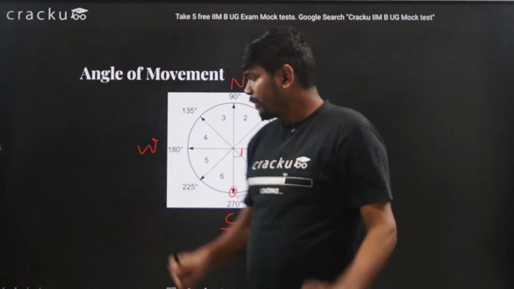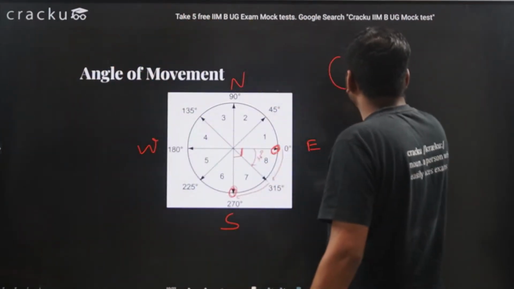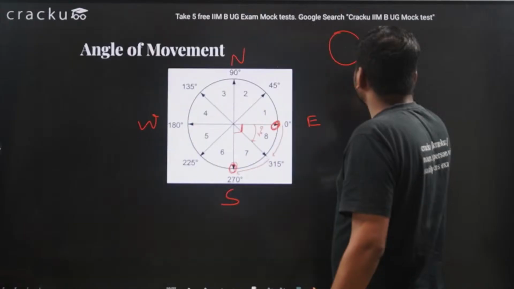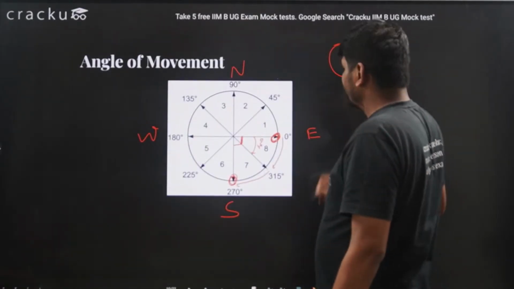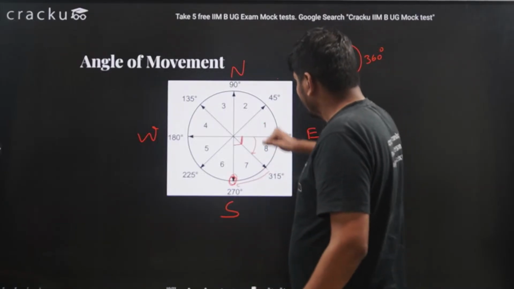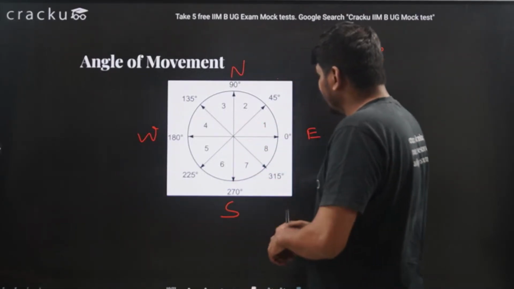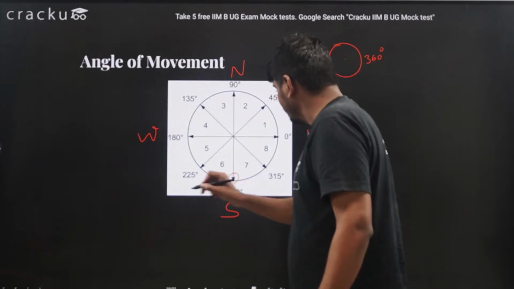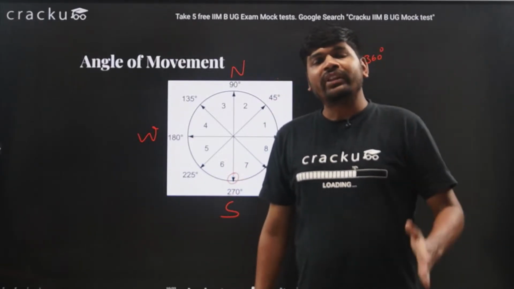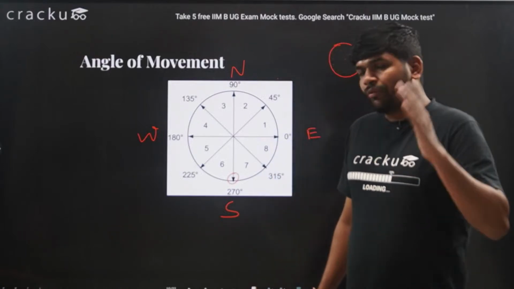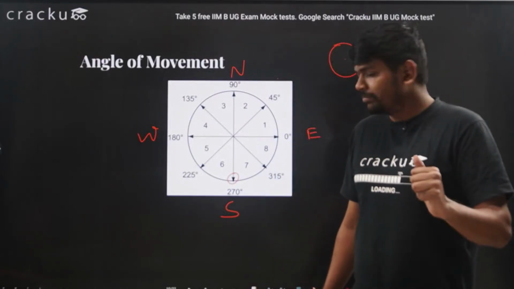So this circle completely is 360 degree. When I am standing at, let's say, this point, and I say I move in the clockwise direction with an angle of 45 degree.